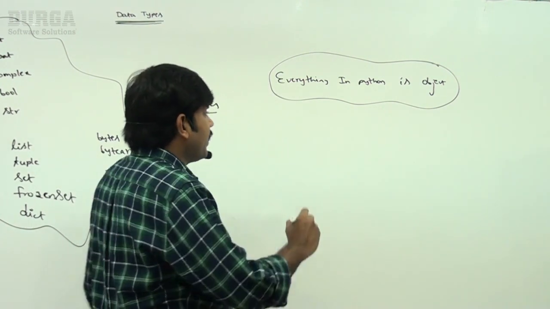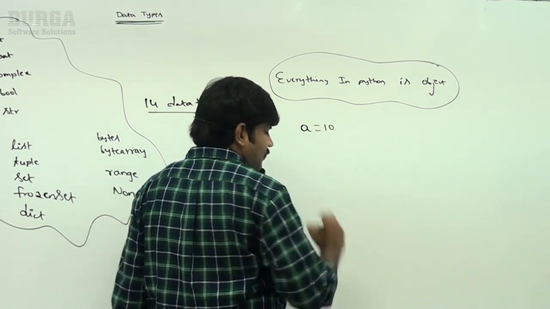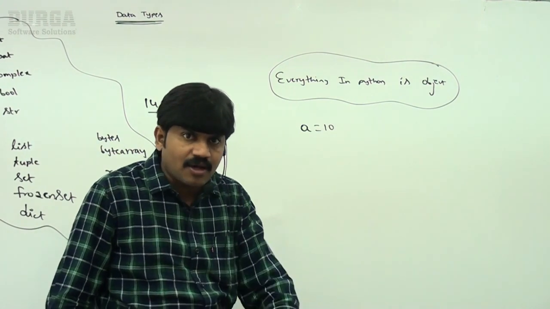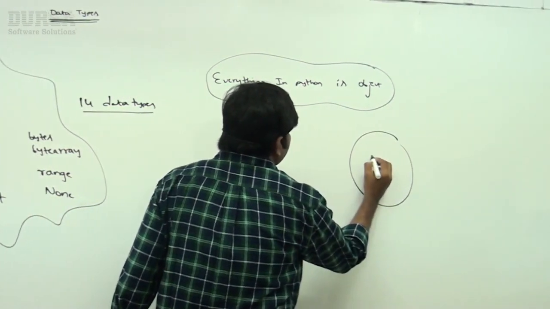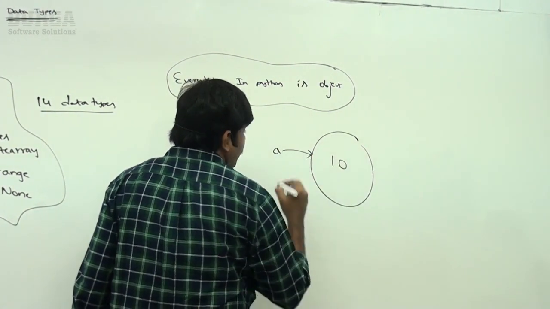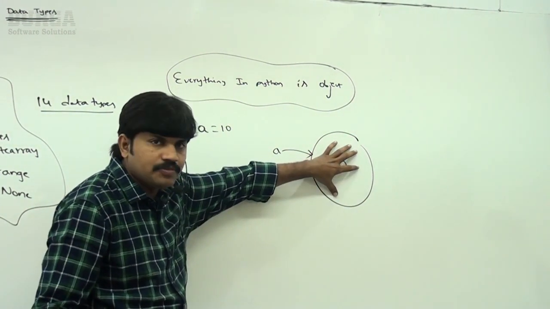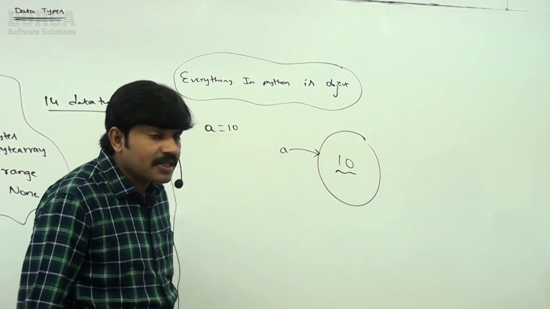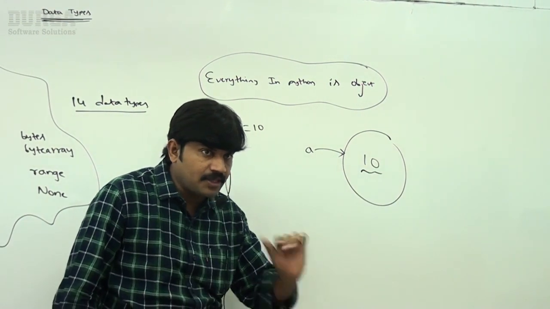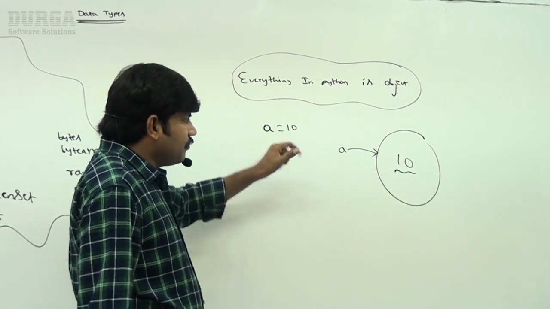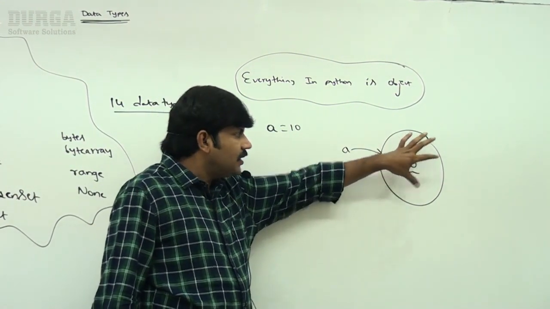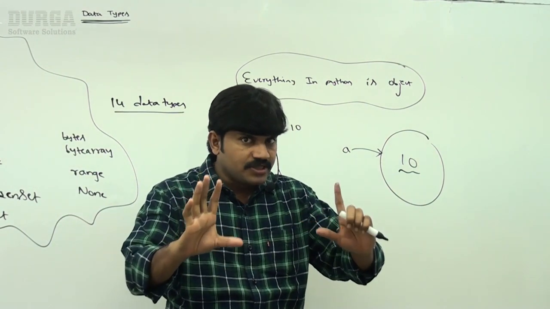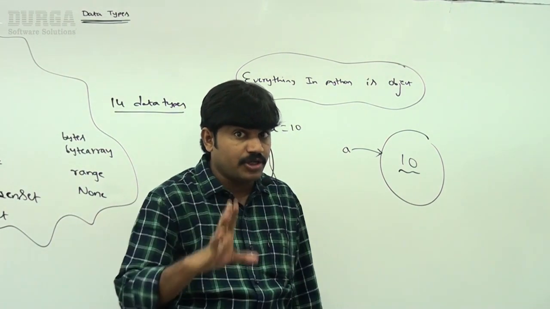So if I take a = 10, do you know this 10 is an object? This 10 itself is an object. You have to keep in mind that a is the reference variable pointing to this int object. The value represented by this int object is 10. So a = 10 means the 10 is itself an object. Not only this, boolean value, string value, everything in Python is an object only. Please inject this point in your mind very strongly.